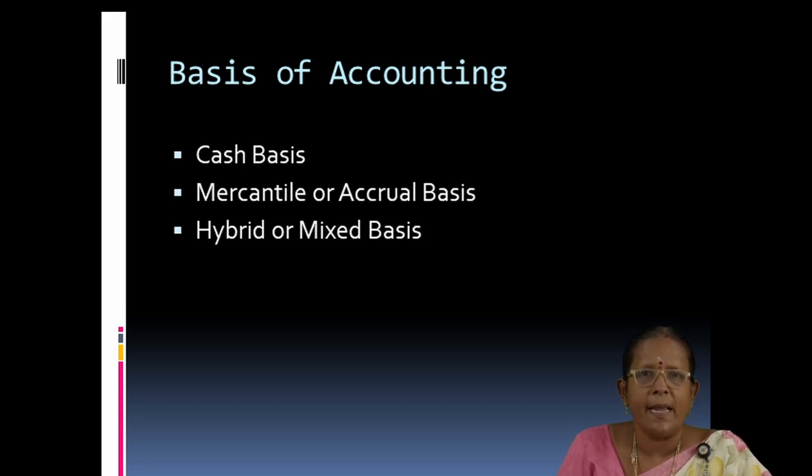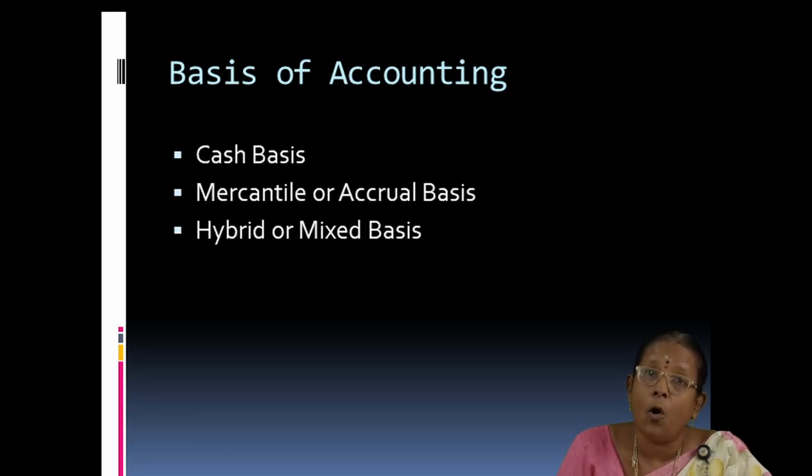If they receive any amount, they will enter it on the receipt side. If they pay any amount, they will enter it on the payment side. If cash is received and coming inside, it is entered on the receipt side. If cash is going out of the business, it is entered on the payment side.